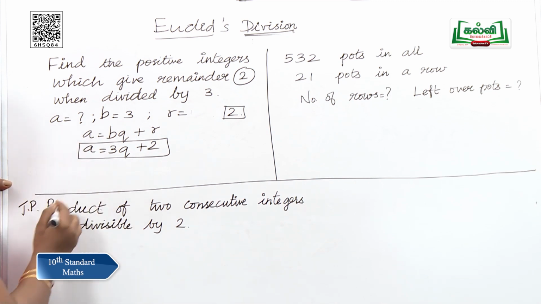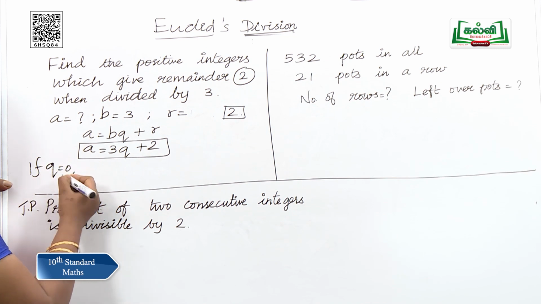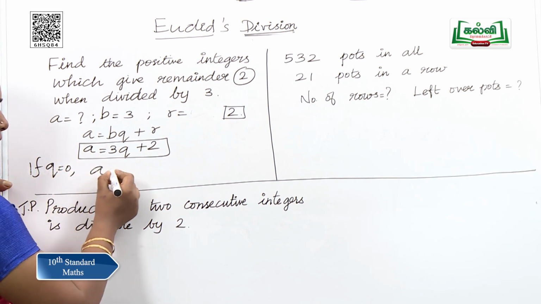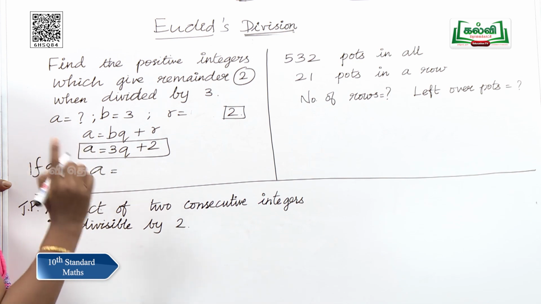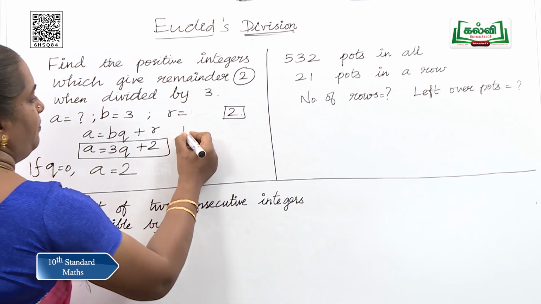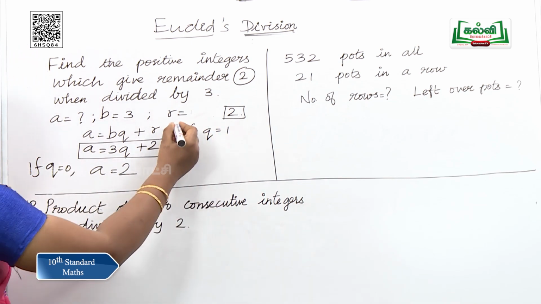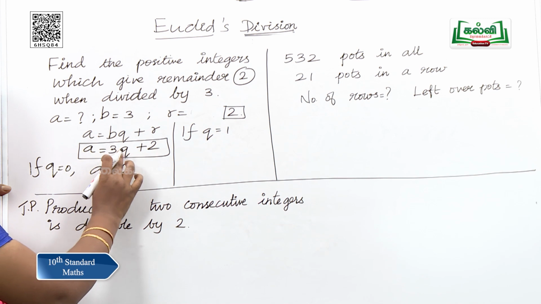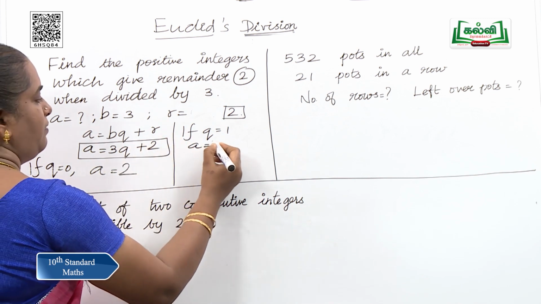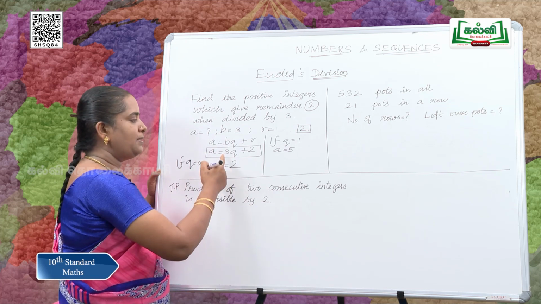If q is 0, what happens to a? If q is 0, a becomes, yes, a is equal to 3 into 0, 0 plus 2. So, a becomes 2. If q is equal to 1, what happens to a? So, a becomes 3 plus 2, which is 5. If q is equal to 2, what happens?